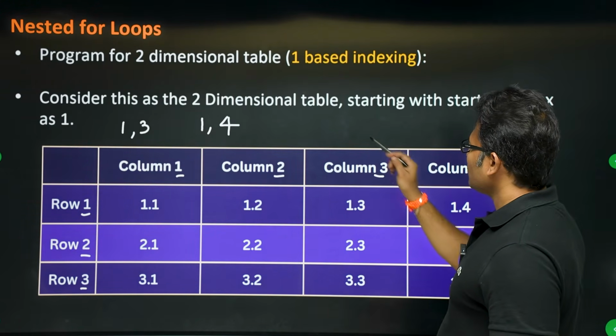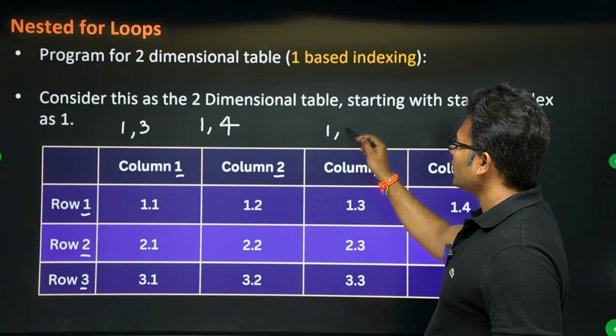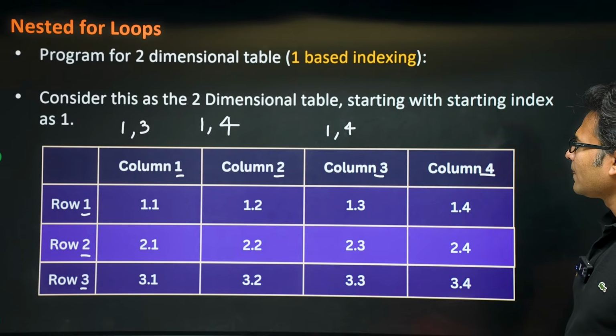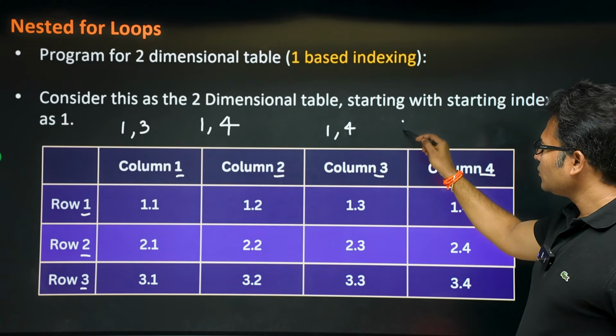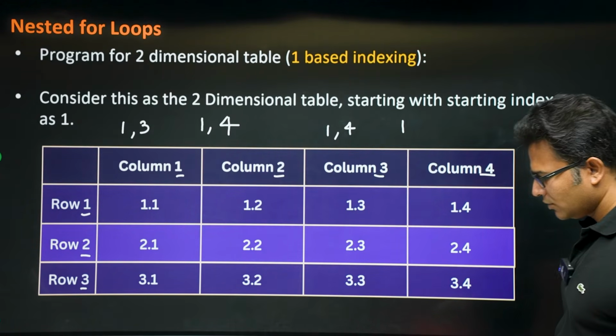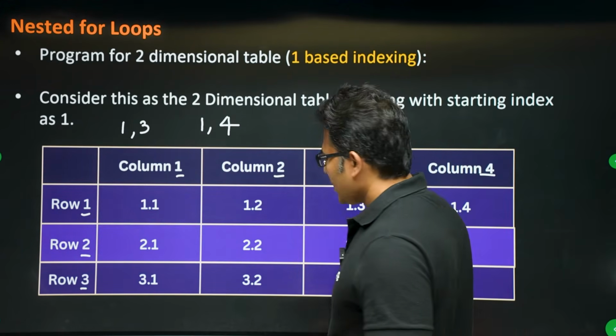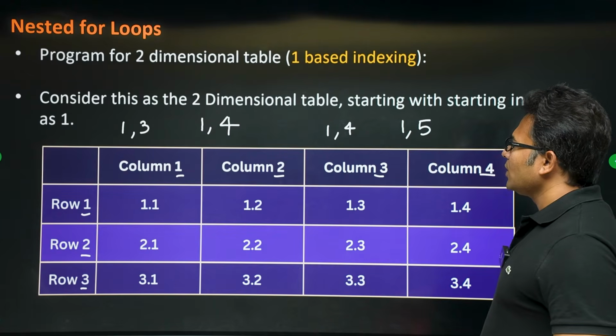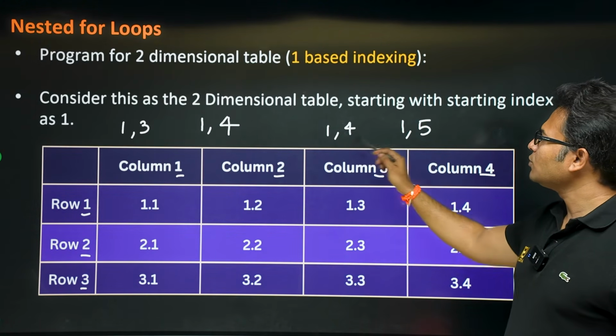Columns are starting from 1 to 4, right? Therefore, the starting value will be 1, and the ending value will be 5. The stop value will be 5, so that you will go from 1 to 4.